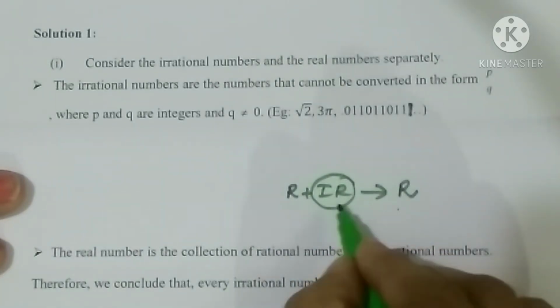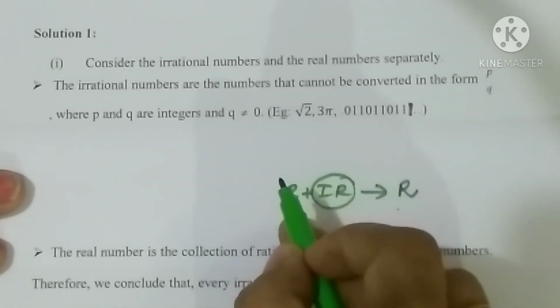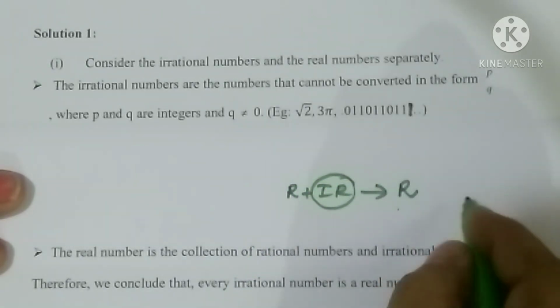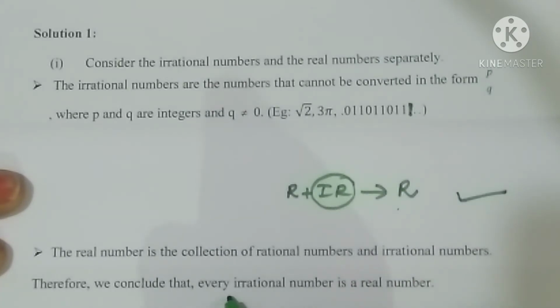Every irrational number is a real number means the smaller set is inside the bigger one, and we are speaking from left to right. So it is always right. What is the conclusion? Every irrational number is a real number. The statement is true.